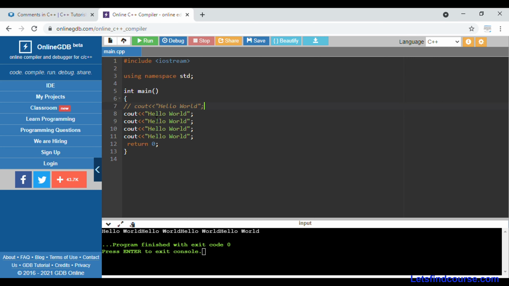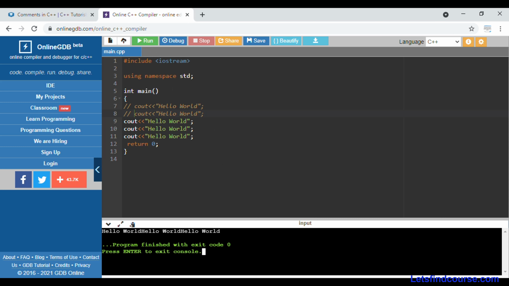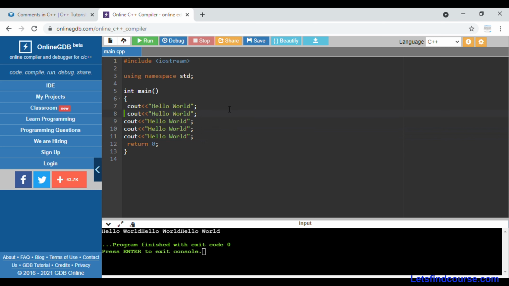If I put a double slash before this one as well and run the code, you can see hello world only 3 times, because a single line comment is represented with the help of a double slash. I have put the double slash on 2 lines, so you can see that the 2 lines are commented and it will execute only these 3 lines. So in this way, single line comment works in C++.